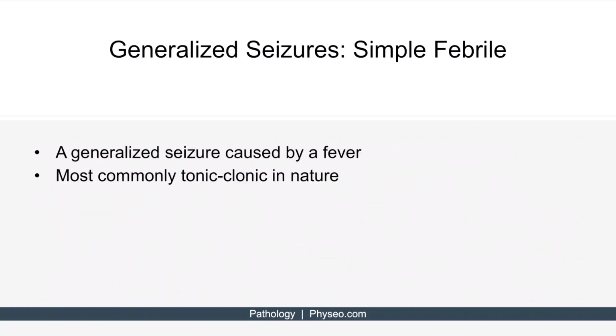Before we move on, let's briefly mention simple febrile seizures. This is a generalized seizure that is caused by a fever and is most commonly tonic-clonic in nature. So by generalized, we mean that it involves both sides of the brain and causes movement throughout the limbs bilaterally. And by tonic-clonic, we mean that there is alternation between body stiffness and uncontrolled repetitive muscle movements.